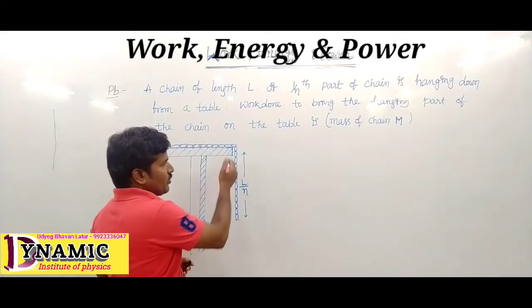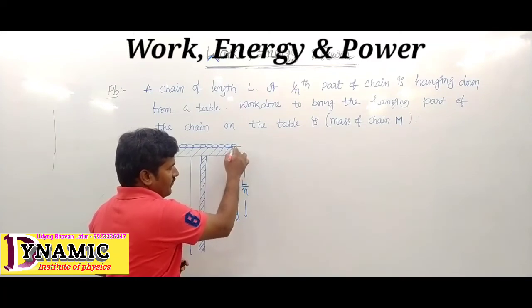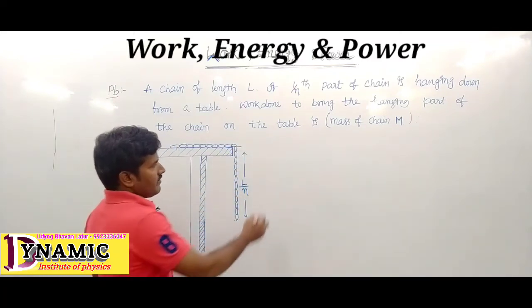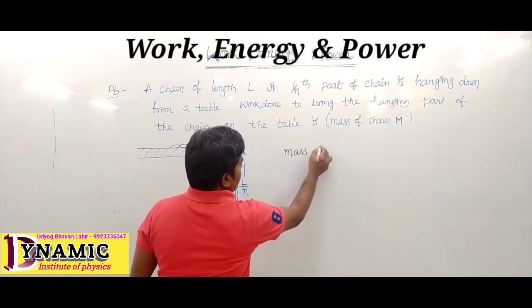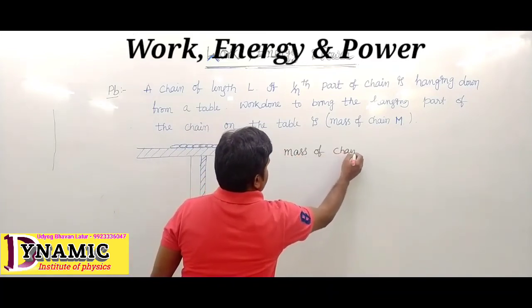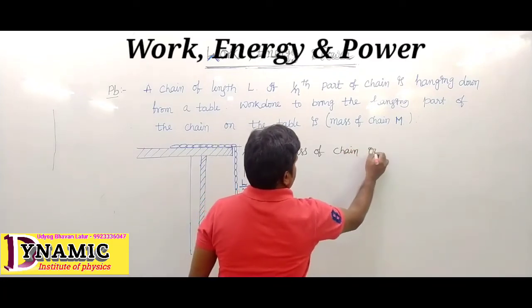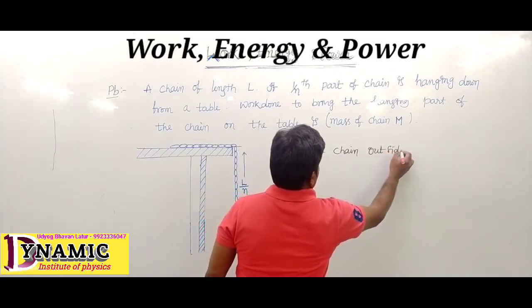Work done equals, here, what is the mass of the part of the chain outside? It is written as small m.